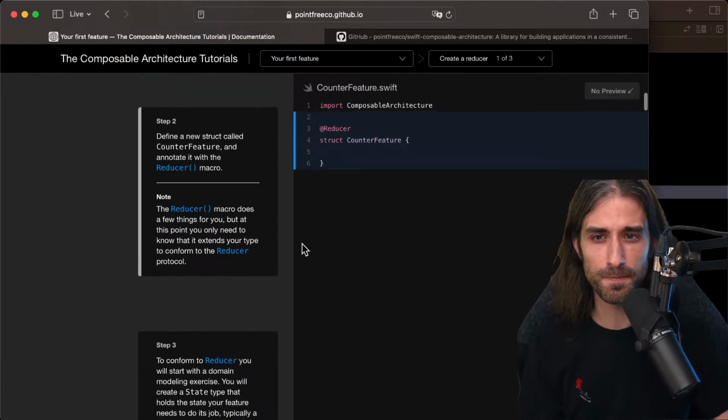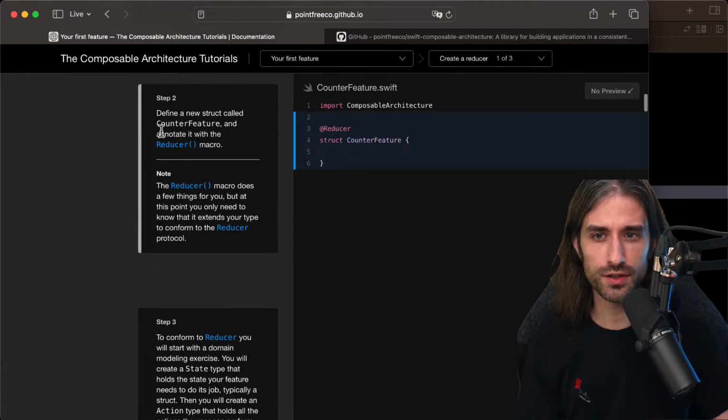So what's step 2? We're going to define a new struct called CounterFeature and annotate it with the @Reducer macro. And they tell us that the Reducer macro does a few things for you, but at this point, you only need to know that it extends your type to conform to the Reducer protocol.